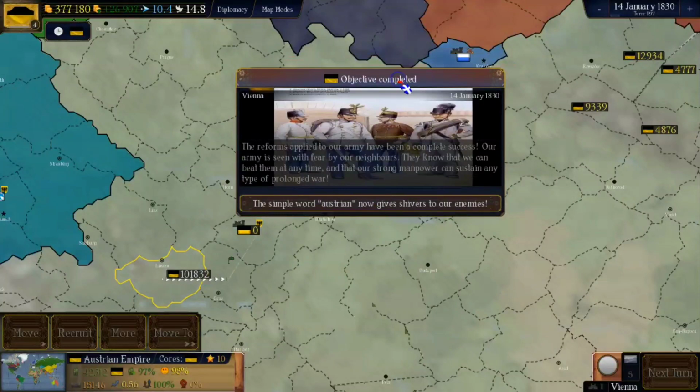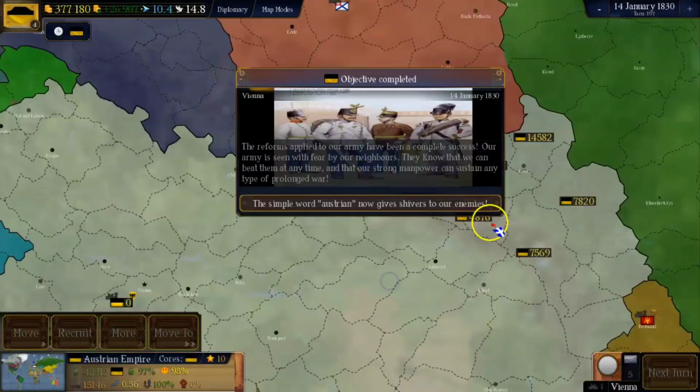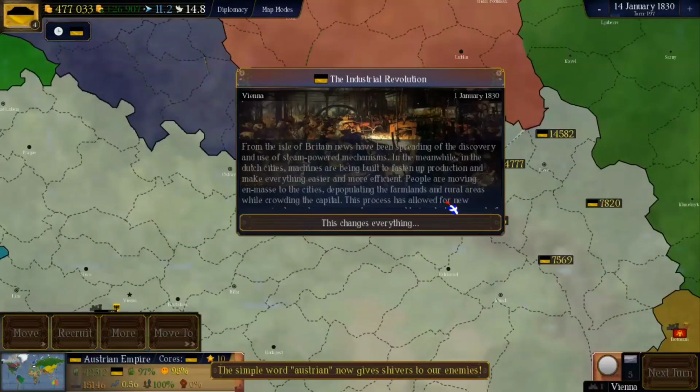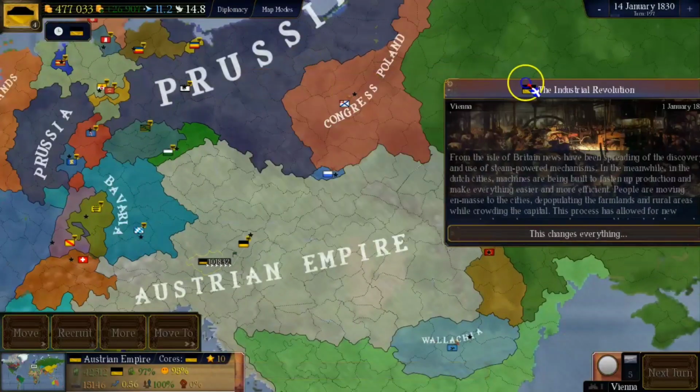The reforms applied to our army have been a complete success. Our army is seen with fear by our neighbors. They know that we can beat them at any time, and our strong manpower can sustain any time of prolonged war. The simple word Austria now gives shivers to our enemies. And finally, here goes our first period.